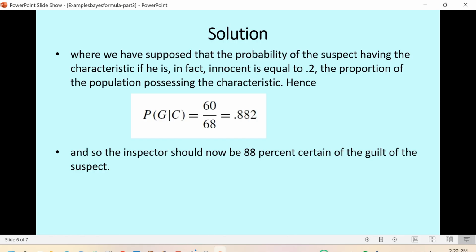This means we have got additional information that this person has such a characteristic, and actually the criminal has such a characteristic. So we get a posterior probability that he is guilty of 0.882, about 88% certain that the person is guilty. You can see the probability is now larger than the prior probability, which is 0.6, because we have got additional information.